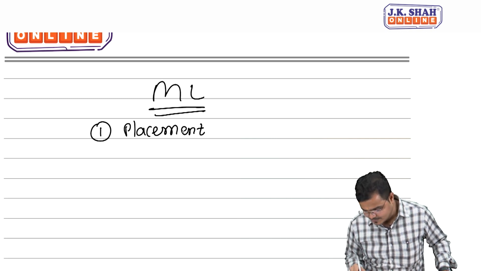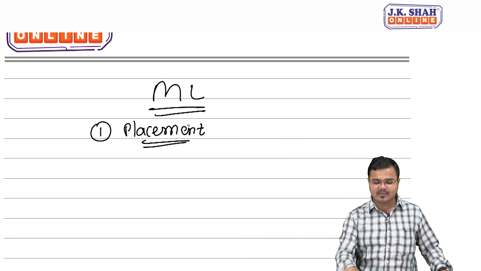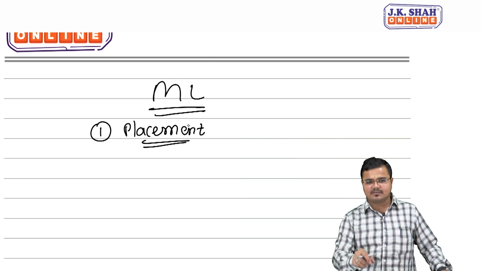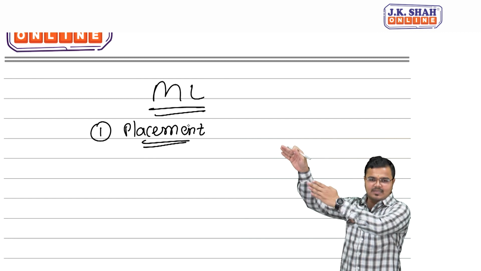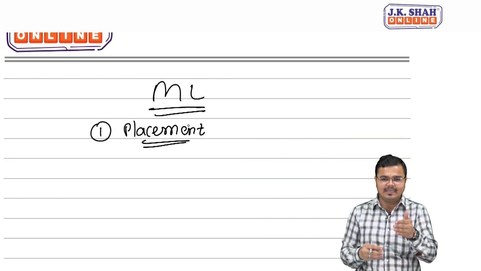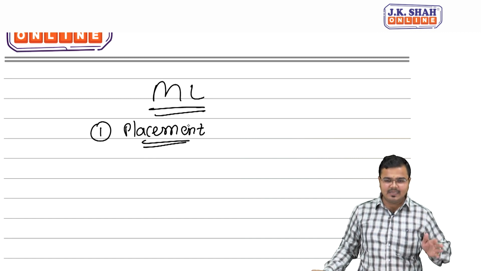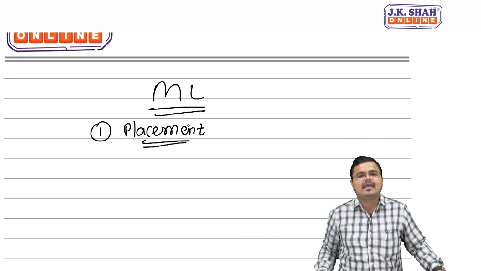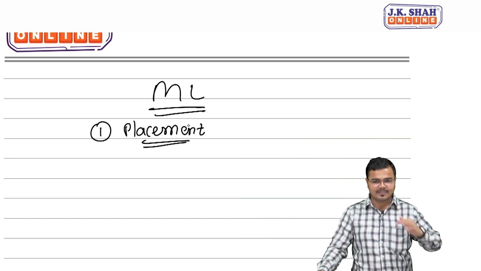What do you mean by placement? Placement refers to, very simple, people, the source from where you had earned the money, you will take it to a far distant location so that its original identity can't be traced. That is placement. Taking the money completely to a different location from where we had generated this black money is called the first step, placement.